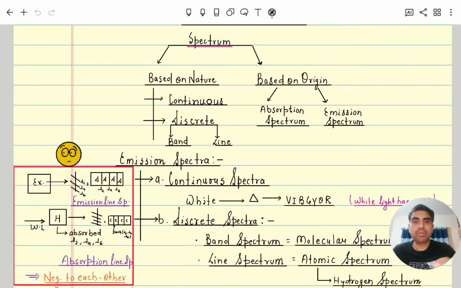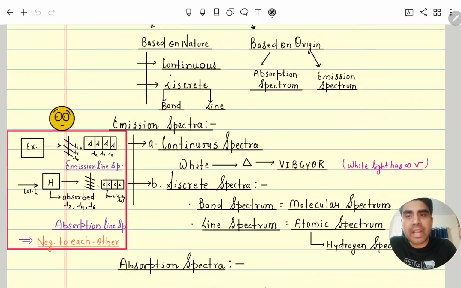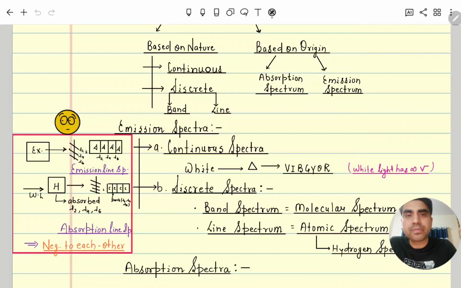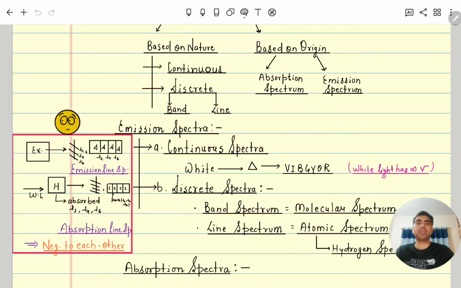Based on nature and based on origin, two types of spectrum are there. Based on nature, one is continuous and another one is discontinuous. Discontinuous is of two types, band and line. On the basis of origin, absorption and emission spectra are there. So emission is classified on the basis of continuous and discrete. Similarly, absorption also we can classify. So here you can see